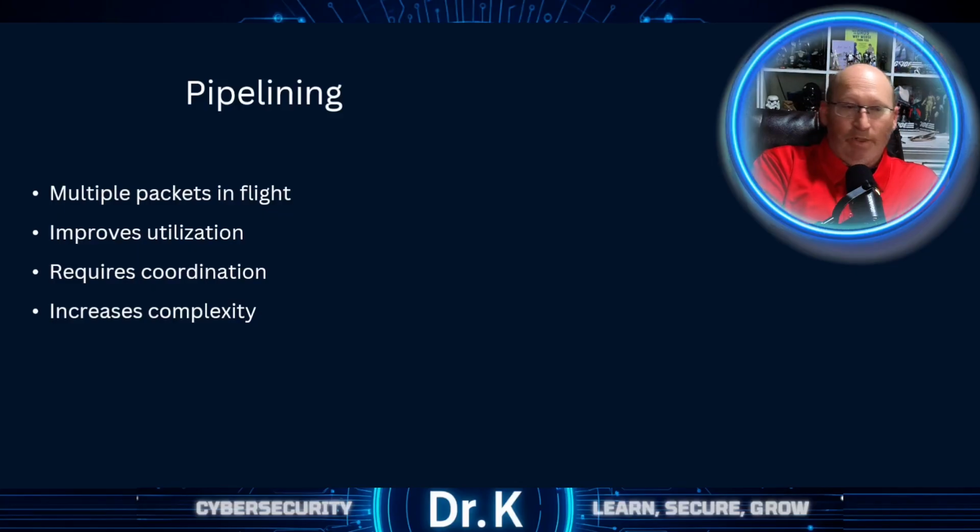So how would this be achievable in the real world? I send my wife a text message. I say, do we need milk? Do we need butter? Do we need eggs? She responds back and she says, yes, we need milk, eggs, and butter. So she sent back one packet, and she's acknowledged all 3. That's pipelining. That's what we're trying to accomplish.